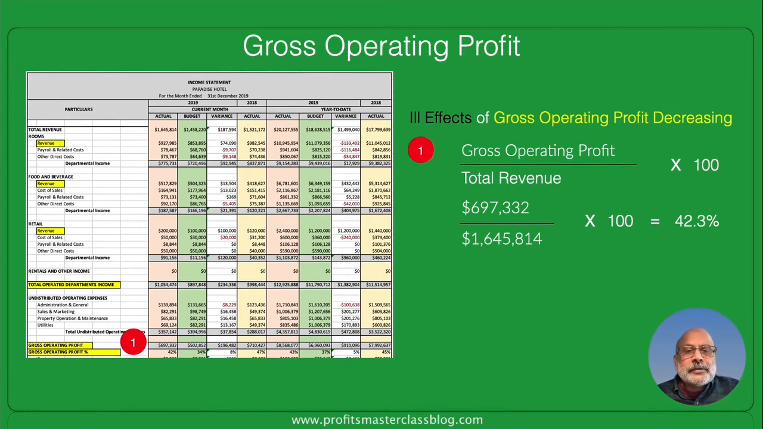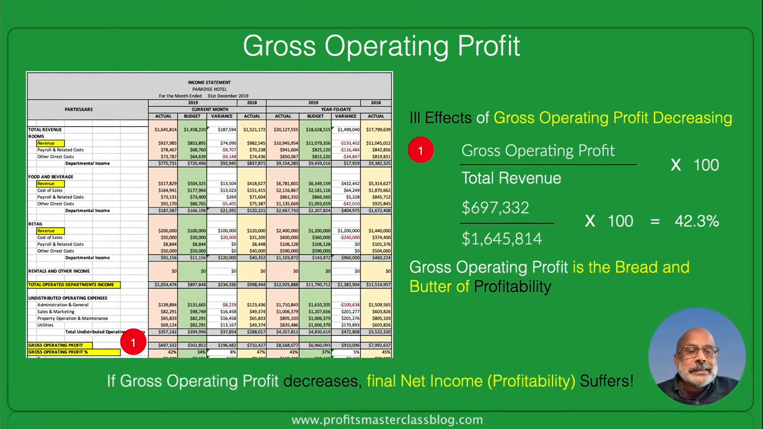Now, what are some ill effects of gross operating profit decreasing? What happens if gross operating profit starts decreasing? Well, the gross operating profit is considered the most important profitability KPI for a hotel. You could call it the bread and butter. So if gross operating profit starts decreasing, the final net income or overall profitability of the hotel is going to suffer.